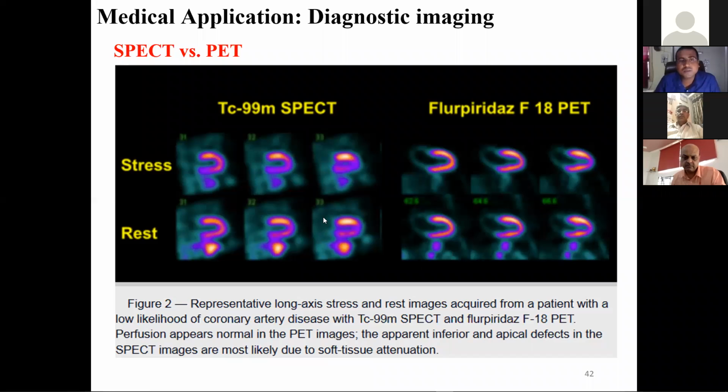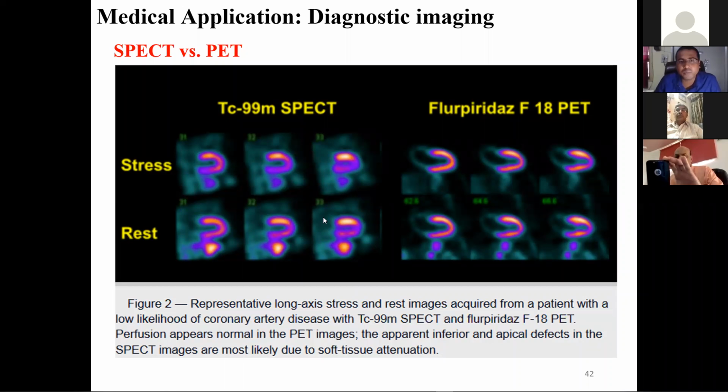In the case of technetium 99m, it has only a single gamma, and its energy is 140 keV. And here we are not using any physical collimation. There is only electronic collimation, that is, two gamma energies should fall in the detector within 8 to 12 nanoseconds. But in the case of SPECT, we don't have that property.